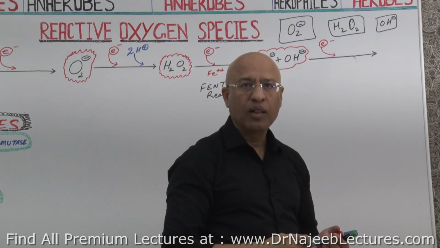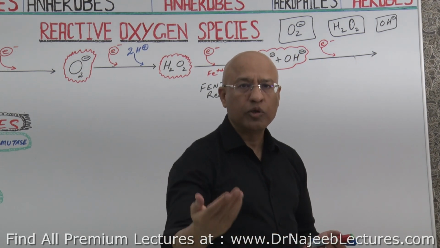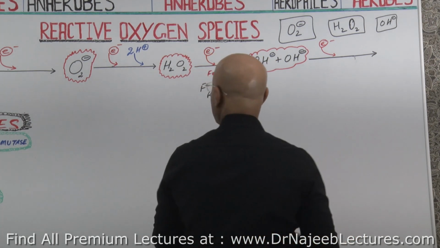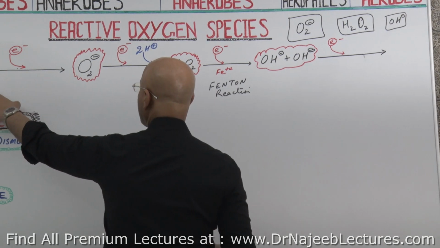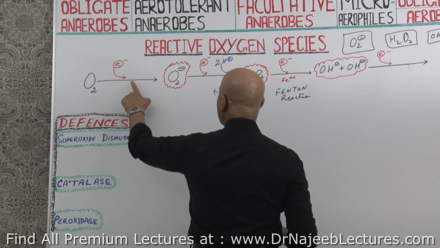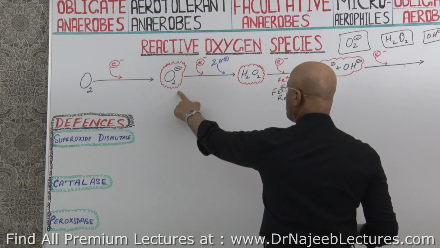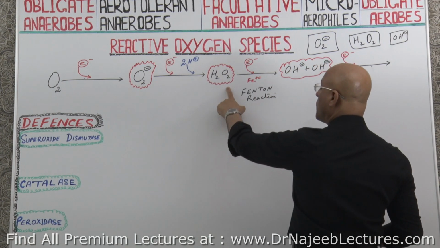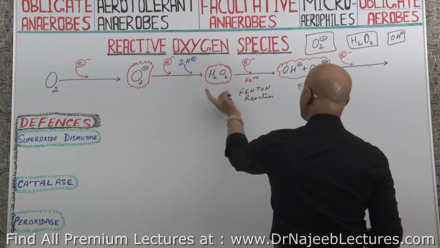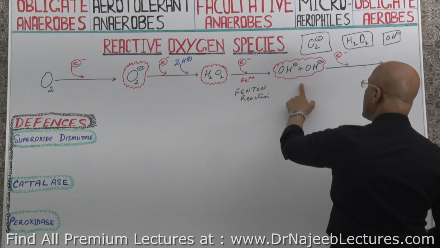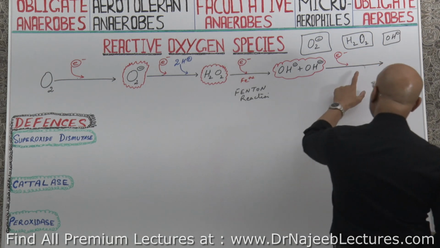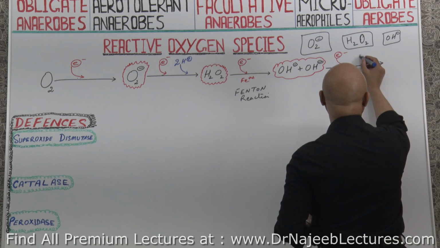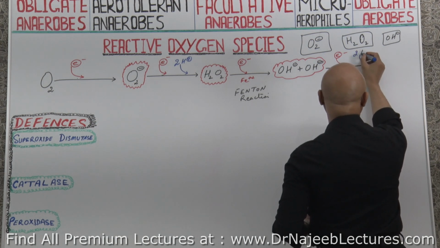Addition of an electron leads to reduction of the substance to which the electron is added. So what are we doing? We have taken molecular oxygen, we partially reduce it and convert it into superoxide. We further reduce it, convert into hydrogen peroxide. We further reduce it and we get hydroxyl ions, and we further reduce it, then what will happen? And along with that we again add 2 protons.